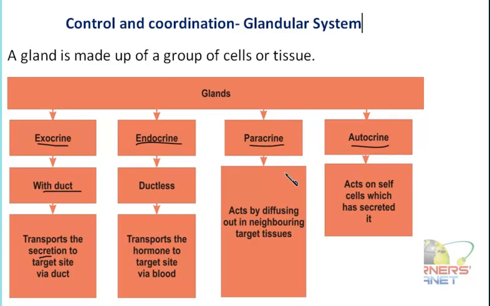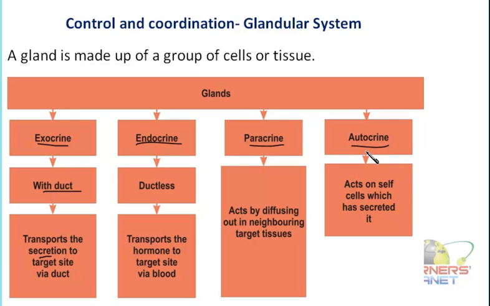Further is the paracrine gland. Now these paracrine glands secrete various types of messengers, and these messengers are again transported to the nearby site. They do not have any sort of ducts here, and of course they have some target tissues upon which they have to act. So these will act upon the nearby tissues only. They do not have any long distance target tissue, rather they function in the nearby cells or nearby tissues only.